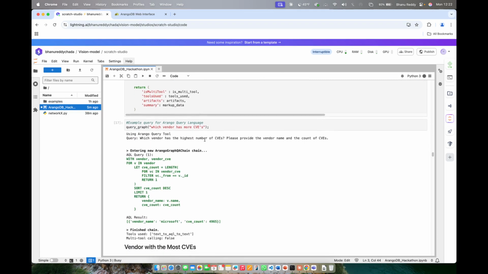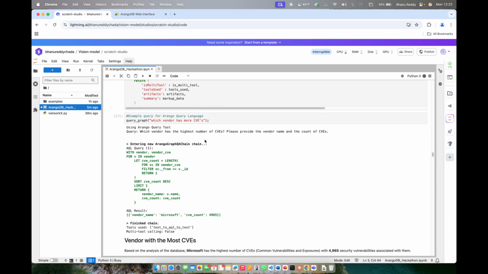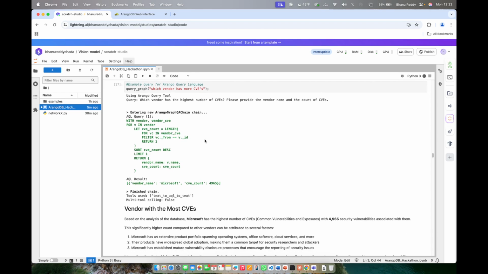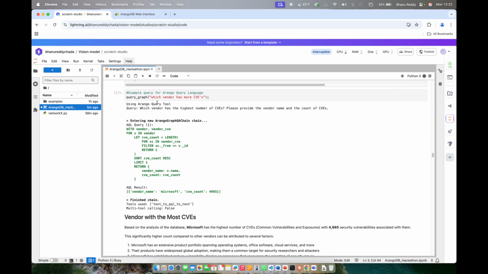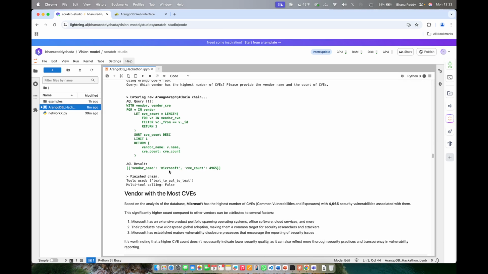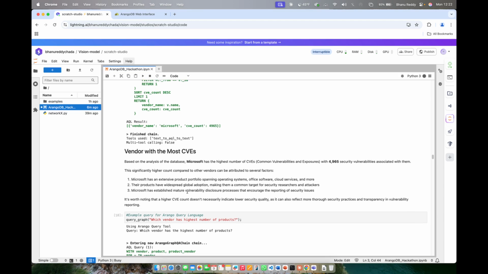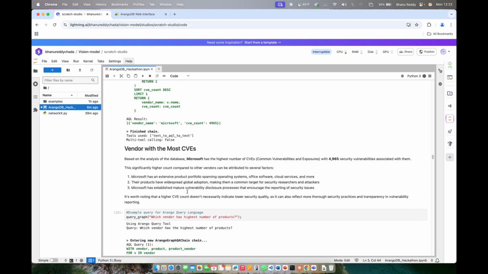And then below are the following examples that we asked to test the functionalities. So you can clearly see that for which vendor has more CVEs, it entered the ArangoDB QA chain, and then it wrote the AQL query, and it gave the result back, and then it added some context based on the data.